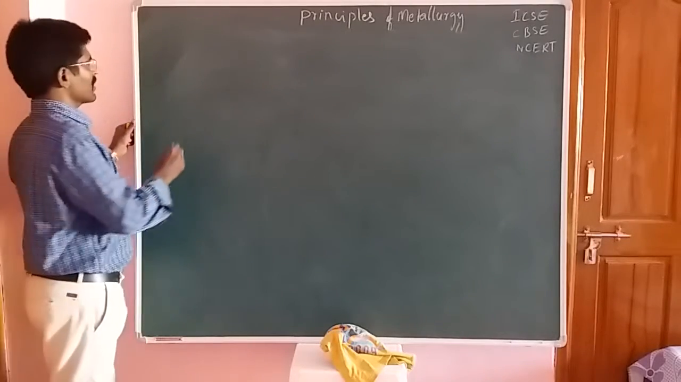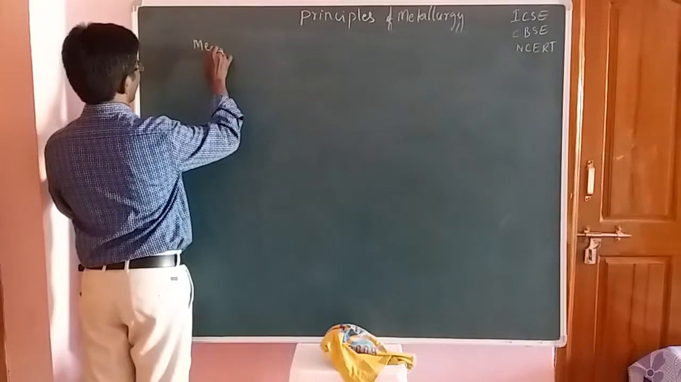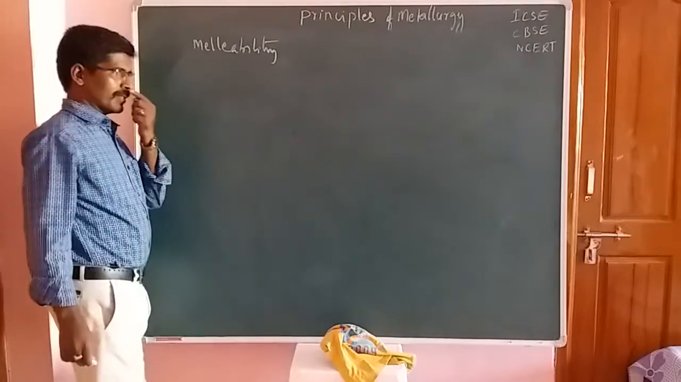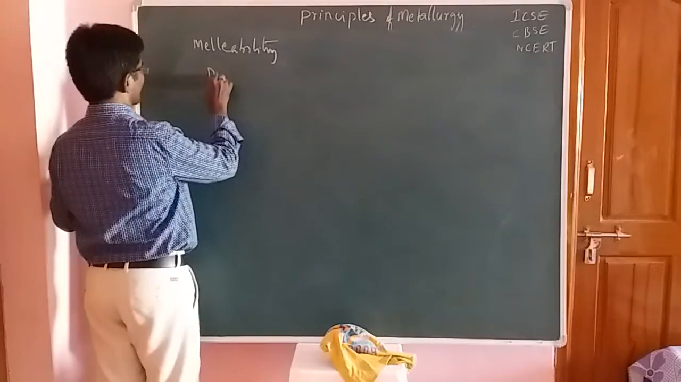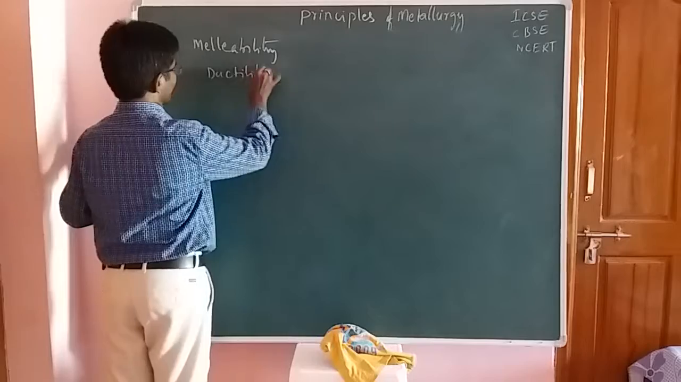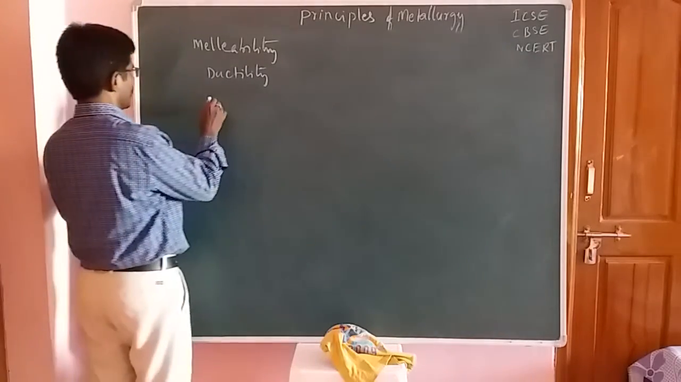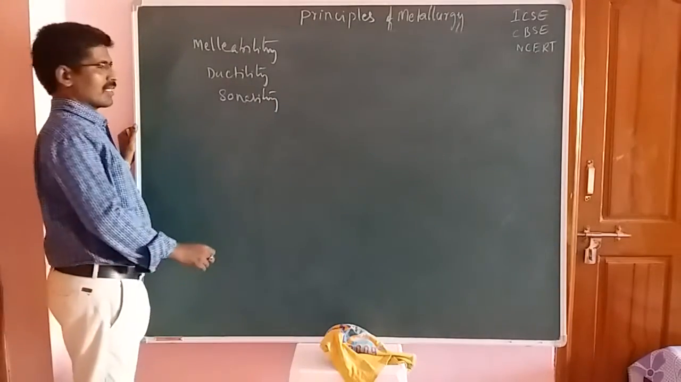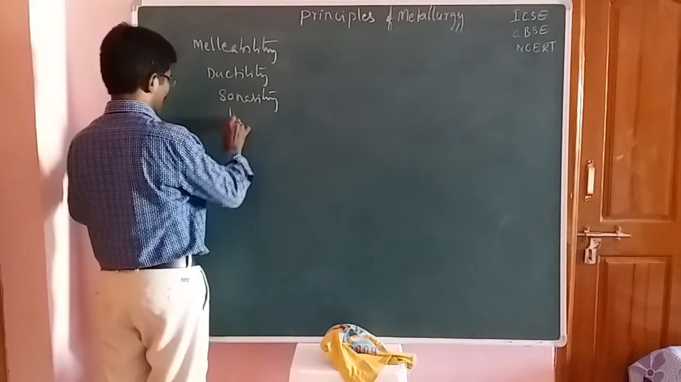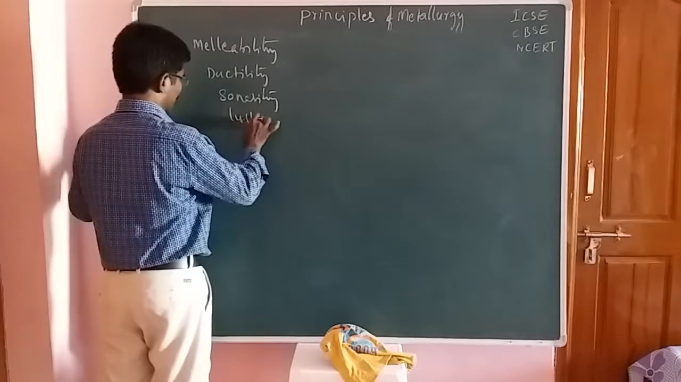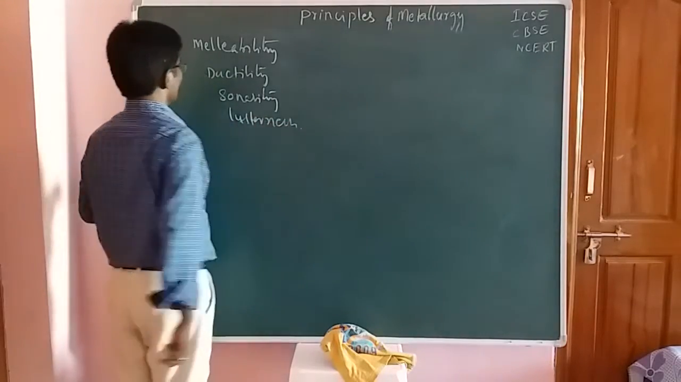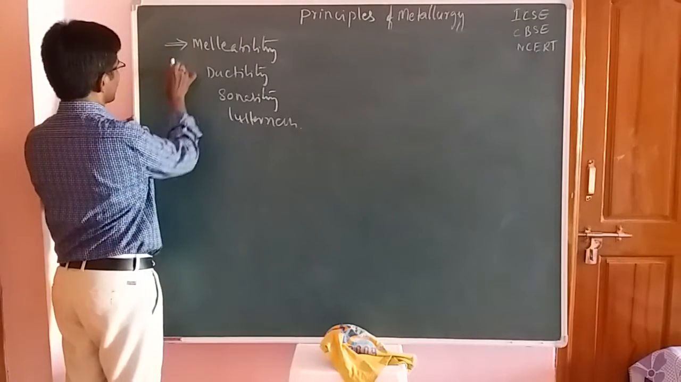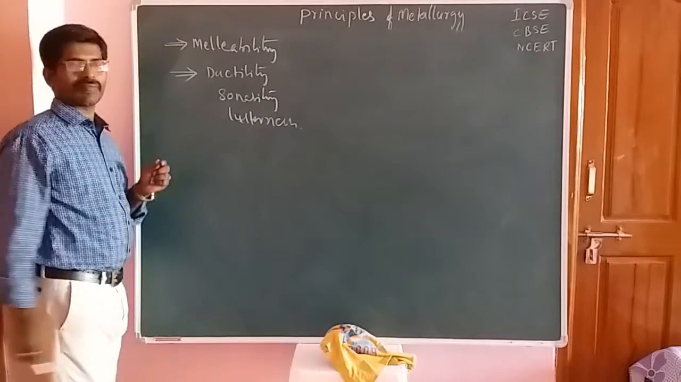The most important metal properties are malleability. Okay, students, this is the most important property, malleability. The second property is ductility. The next one is the sonority property. So this is a property of metal. And the next one is the lusterness property. These properties are exhibited by metal elements.